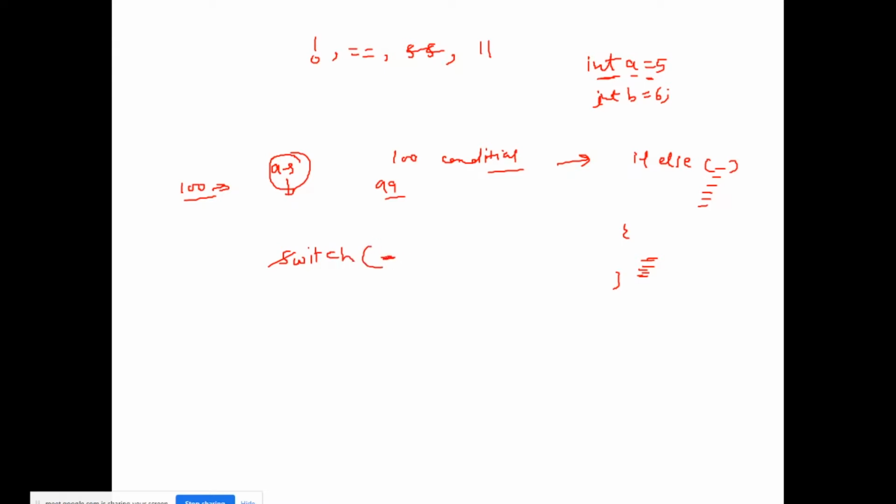here a number or string, but the string part is newly added to Java. I will explain the string part later, but I will be using a number, right? So suppose I declare int n is equal to 7, or n is equal to 4, and switch n, where n is a number.